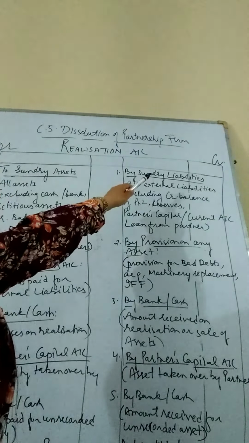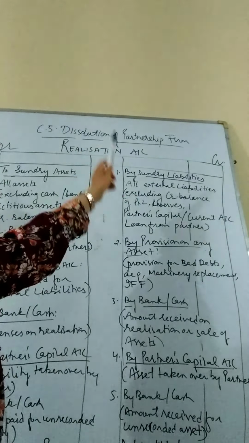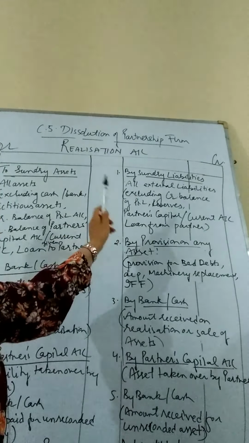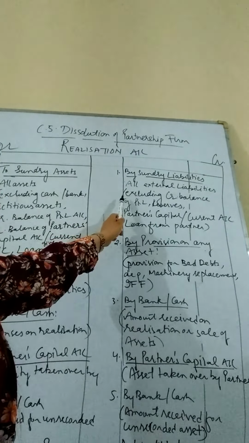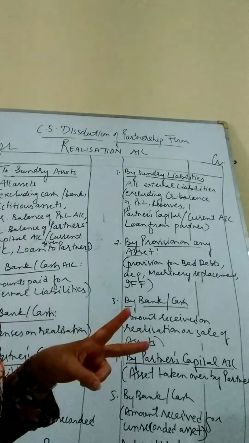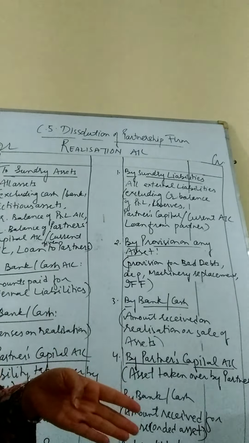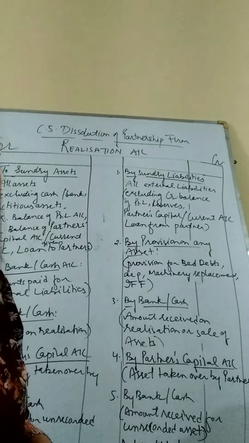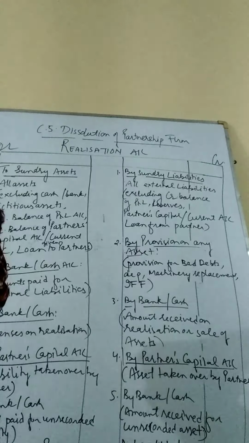All sundry liabilities will be transferred first in the realization account under the heading by sundry liabilities, except these liabilities will not be transferred. What are the liabilities which are not to be transferred? Any sort of reserve. Any sort of reserve means all 5 types of reserve will not be transferred. What are the 5 types of reserves? General reserve, reserve fund, workmen's compensation reserve, contingency reserve and credit balance of P&L. These will not be transferred because they are all accumulated reserves.